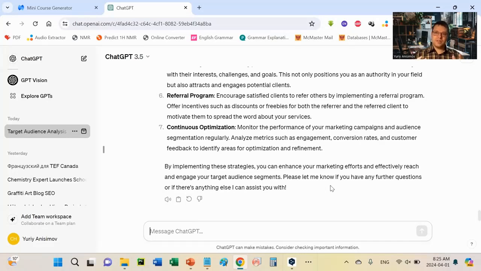So that's how the target audience analysis is done. Remember that you can always ask additional questions at any stage of your interview with ChatGPT. Just try to be as detailed as possible, because the more details you provide, the better response you get. I'm sure this lesson was useful for you. Just select your own niche where you would like to promote your services and go ahead with your target audience analysis. It's extremely important. I wish you good luck with that.